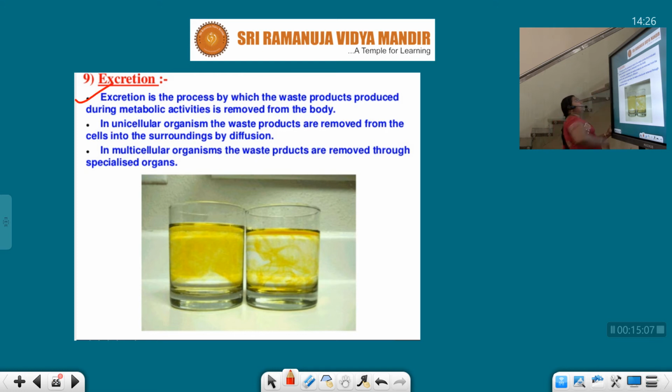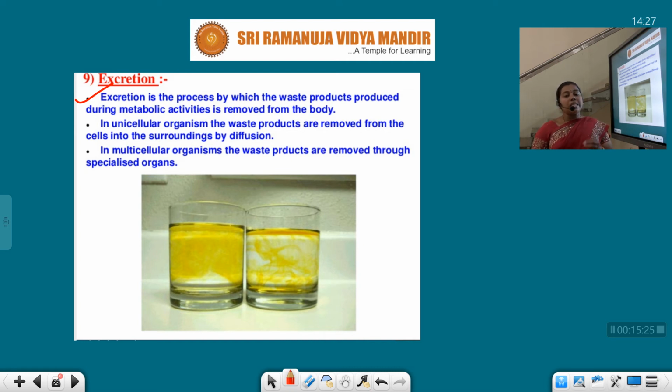Excretion is the process by which waste products produced during metabolic activities are removed from the body. You know, children, our body is exactly like a machine, a continuously working machine.